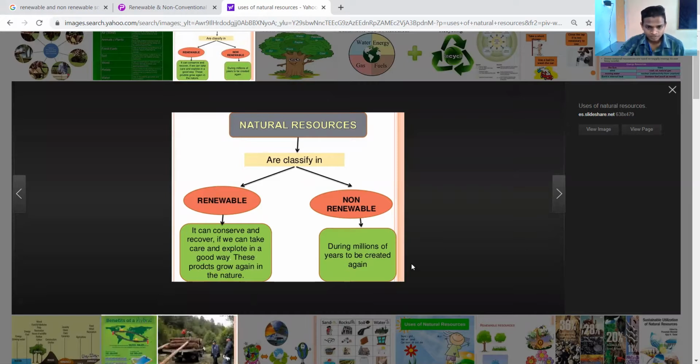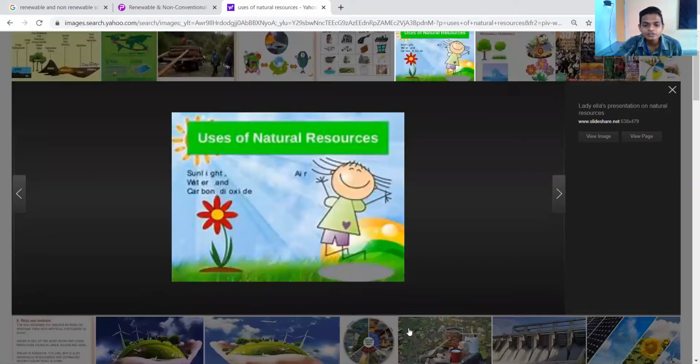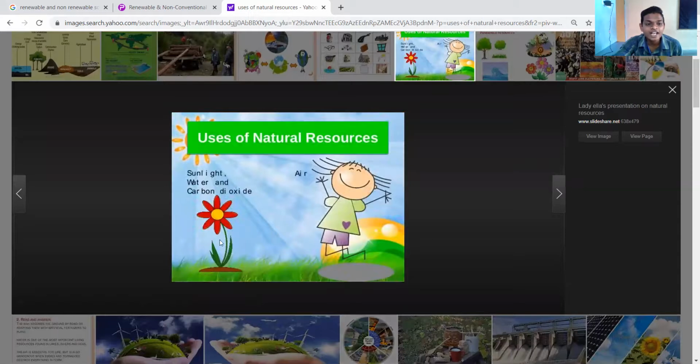Non-renewable resources take millions of years to be created, like minerals, ores, iron ore, fossil fuels, natural gas, diamond, copper, oil, coal. Okay, so the uses of natural resources, you can see on your screen: sunlight, water, and carbon dioxide.